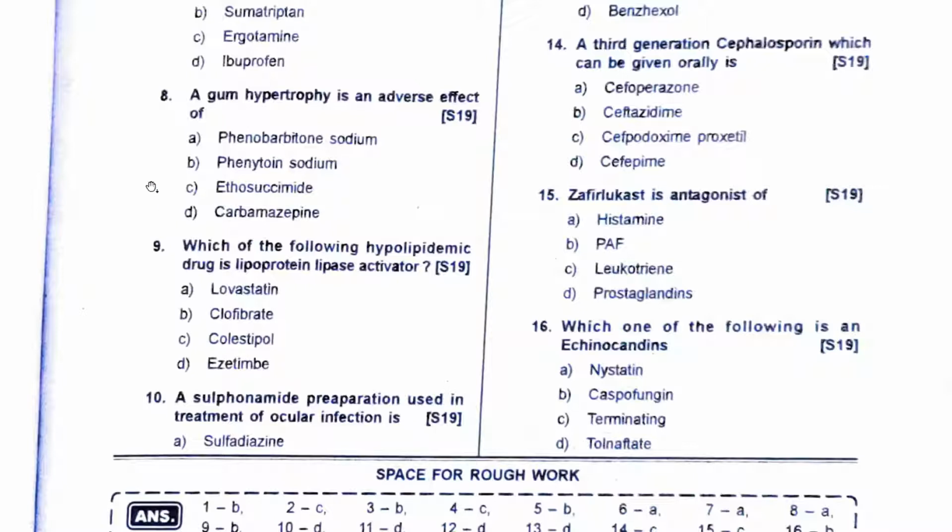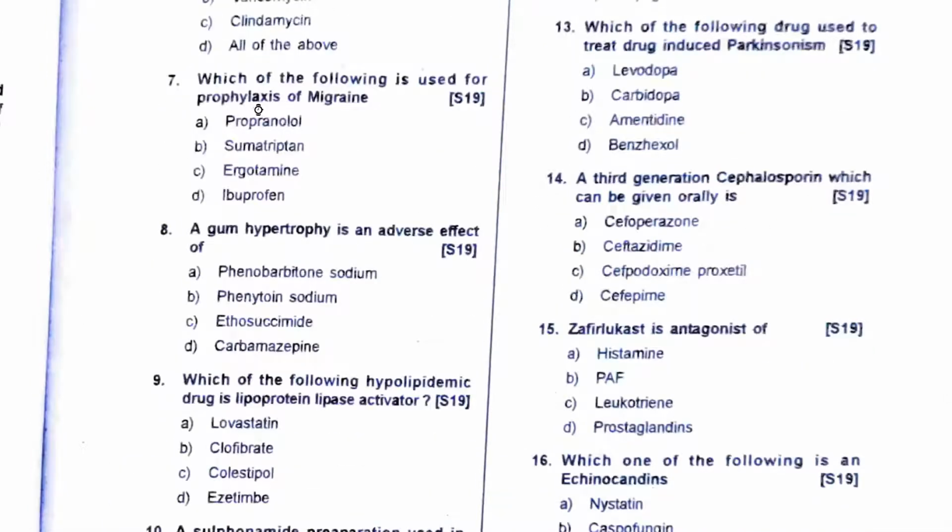Gum hypertrophy, phenytoin. Now phenytoin has a high chance of coming as an SAQ. So remember all the adverse effects of phenytoin. It also causes gum hypertrophy, hirsutism, right? So remember phenytoin adverse effects.